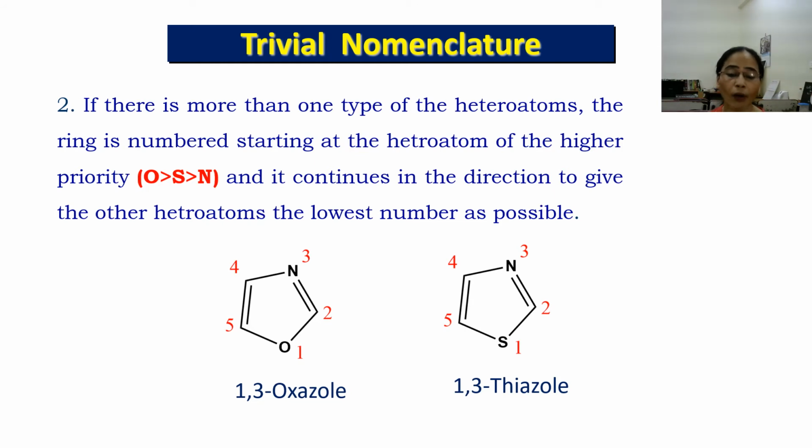So here the oxygen atom gets position 1 and the nitrogen atom gets position 3. Oxygen gets priority over nitrogen and the name becomes 1,3-oxazole. In the second case, sulfur gets priority over nitrogen. Here the word thia is used for sulfur, and a 5-membered ring containing a nitrogen atom is classified as an azole, so the name becomes thiazole.